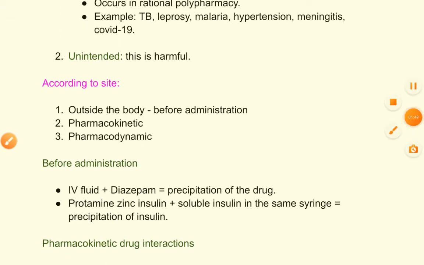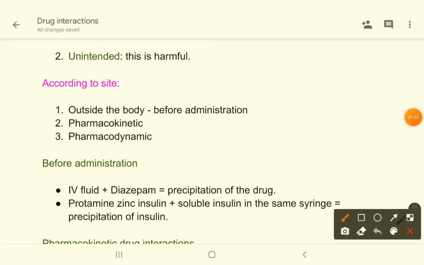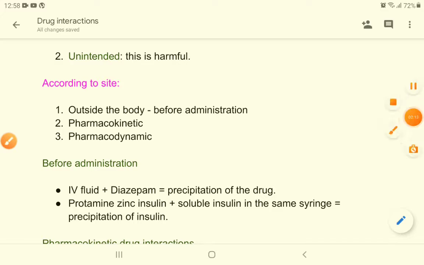Now come to a few examples. Drug interactions may occur outside the body, may occur pharmacokinetically, or may occur pharmacodynamically. What does it mean, or what do they mean? Let's get into details of them.